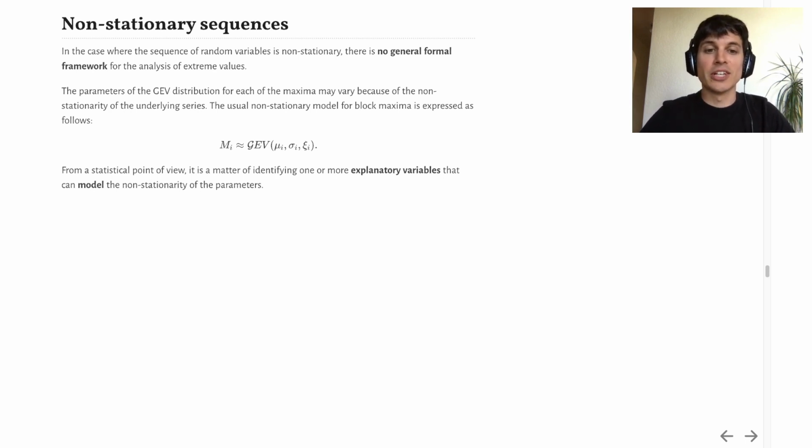The usual non-stationary model for block maxima is expressed as follows, where the parameters can vary in function of an explanatory variable. From a statistical point of view, it is a matter of identifying one or more explanatory variables that can model the non-stationarity of the parameters.